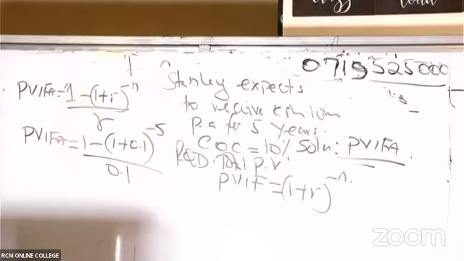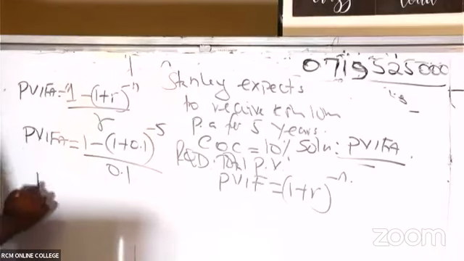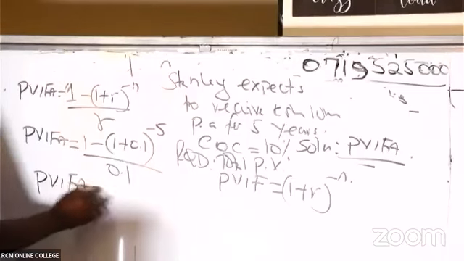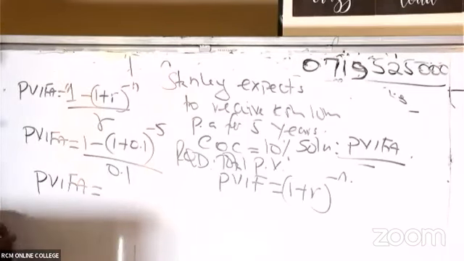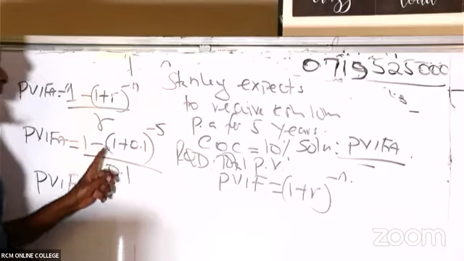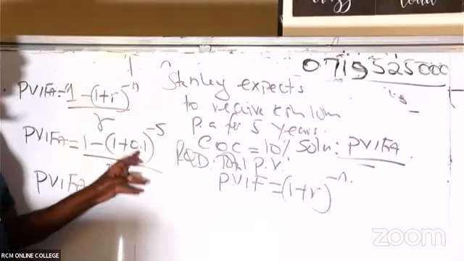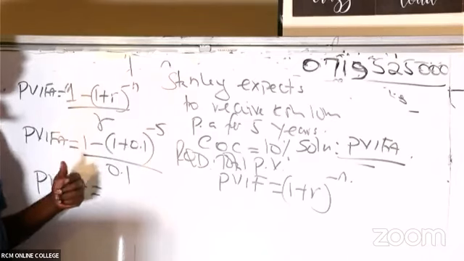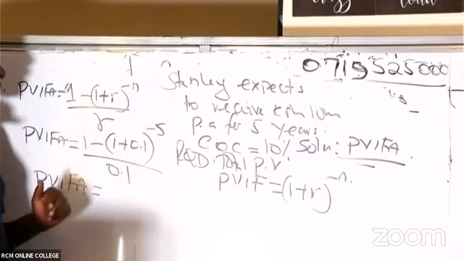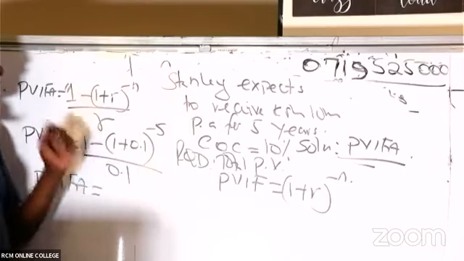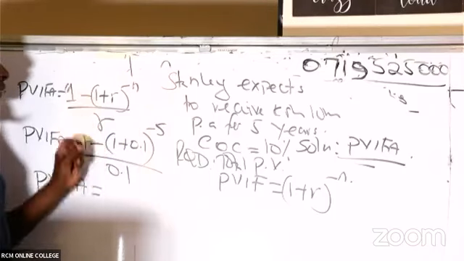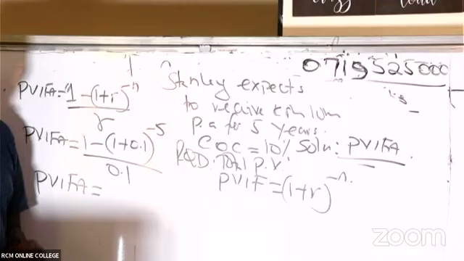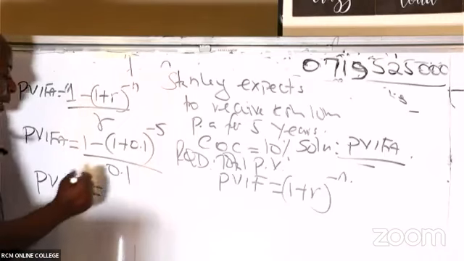The moment you reach here, ladies and gentlemen, you should be able to give me the PV using your calculator, and this is how you shall do it. You say 1 minus, open brackets, 1.1, closed if you wish, raised to negative 5. First take care of the numerator. After you say equals at the numerator level, whatever answer you get, you divide it by 0.1. So I'm seeing Stanley giving me a figure of 3.7908.